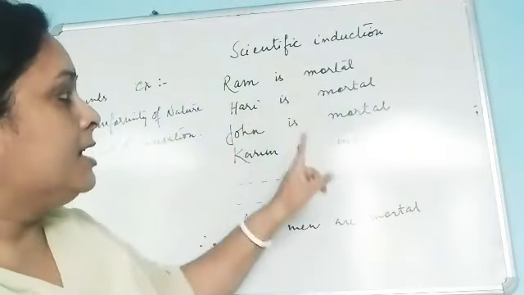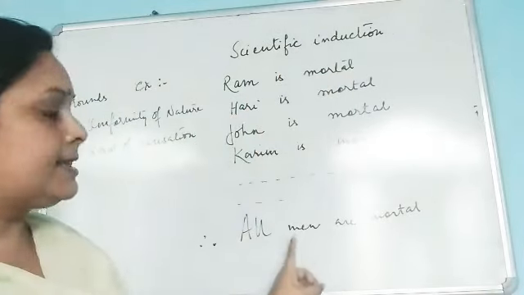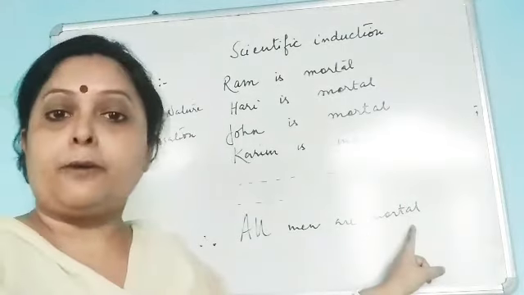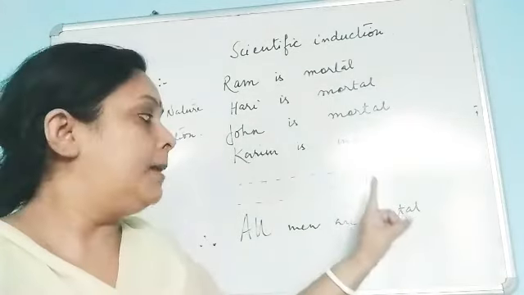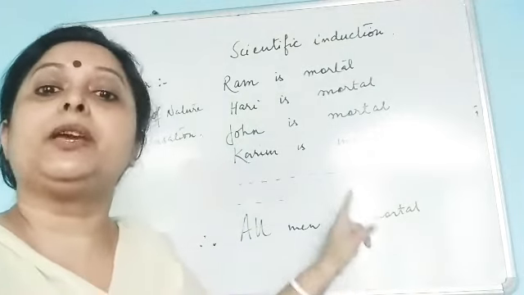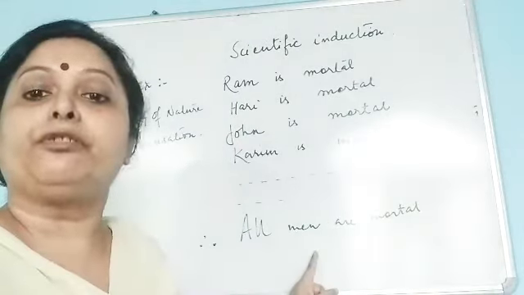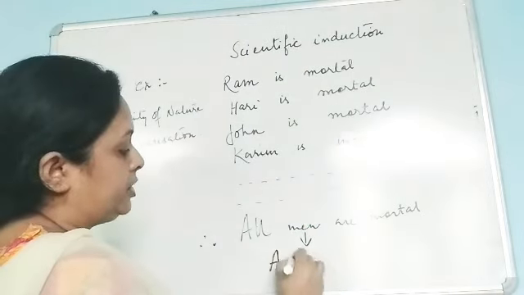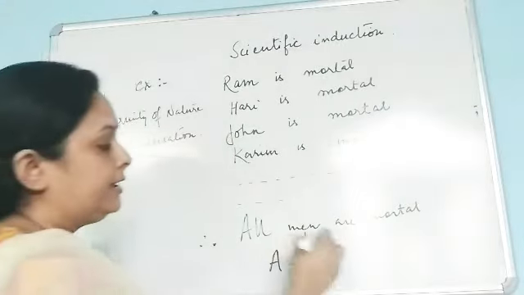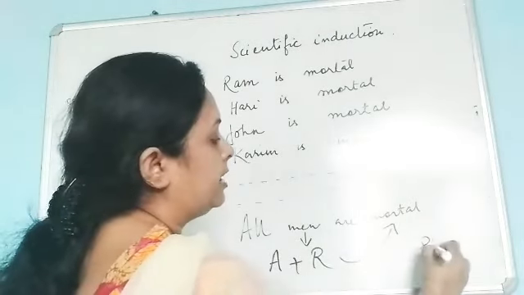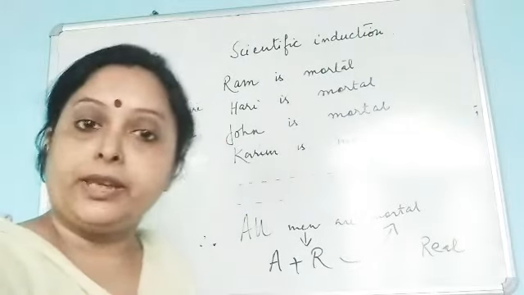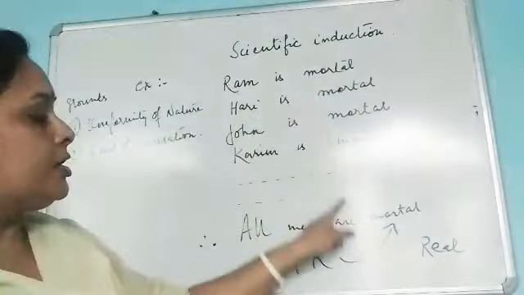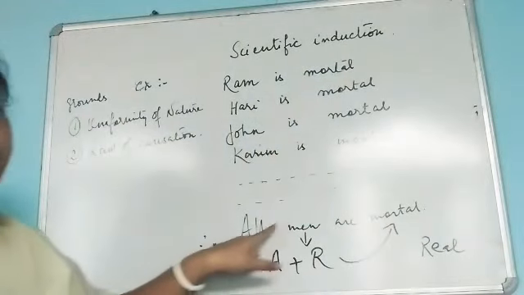Scientific induction is an establishment of a general, that means universal, real proposition, where the predicate tells something more about the connotation of man, because man's connotation we know is animality and rationality. This is something more, and that is why this is a real proposition, or we can say a synthetic proposition.